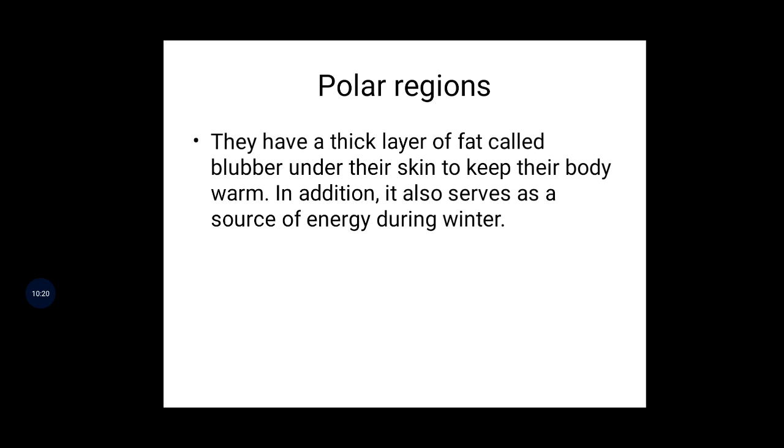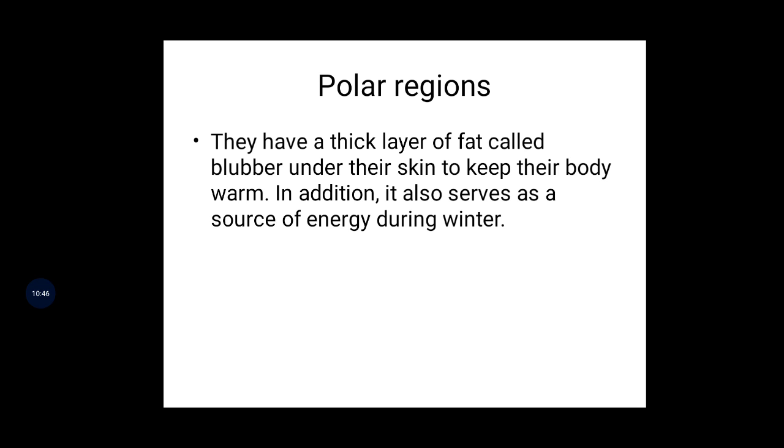They have a thick layer of fat called blubber under their skin to keep their body warm. In addition, it also serves as a source of energy during winter. You can see that in winter time, what does it mean? See, they have a thick layer. See how we protect our body from the cold, we wear different types of clothes.